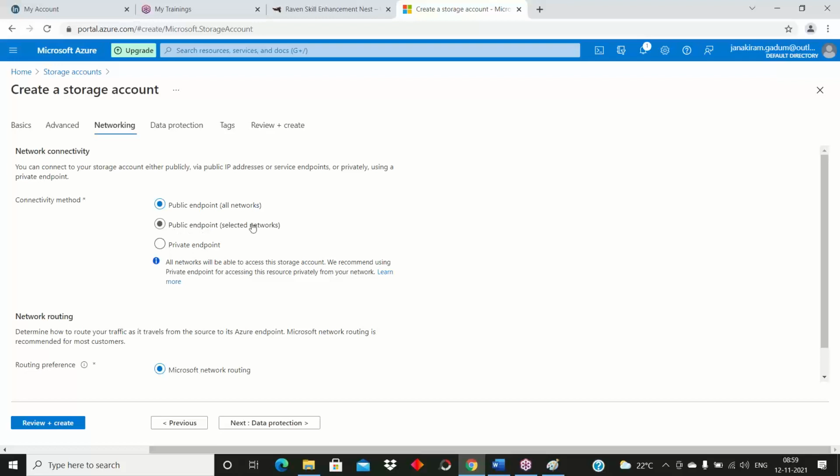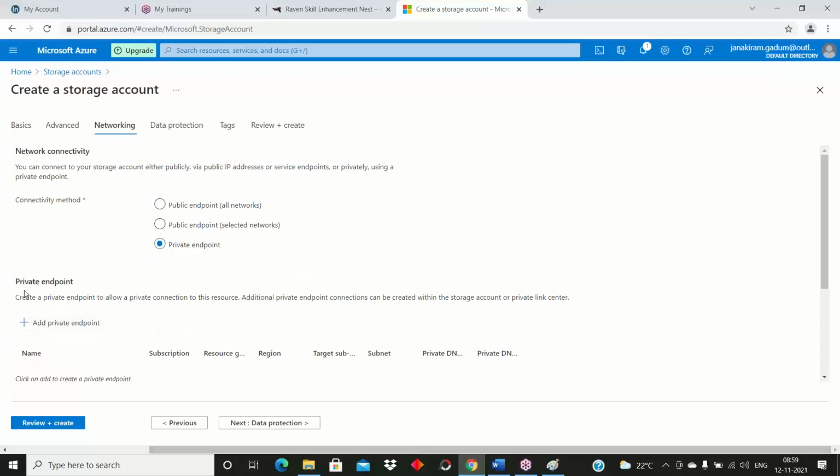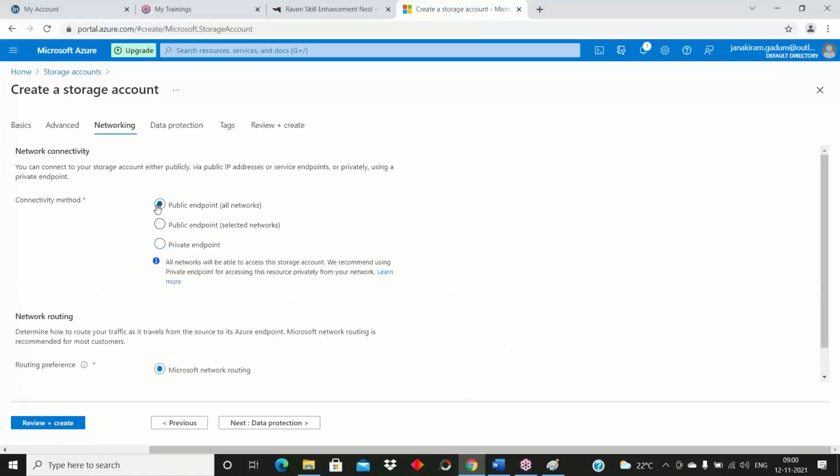Public endpoint with selected networks means organizations. We will use this option in organizations. Private means it is a secure endpoint. You need to create one private endpoint here. This will be secure. Okay. For now I am choosing only the public endpoint.